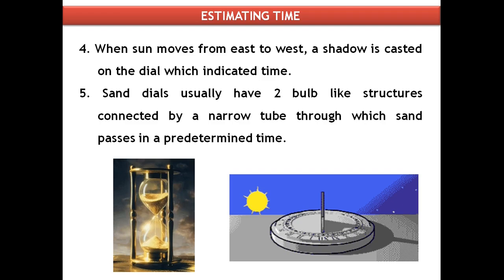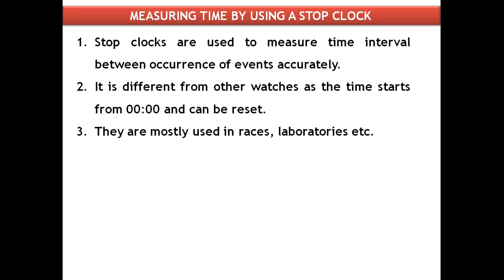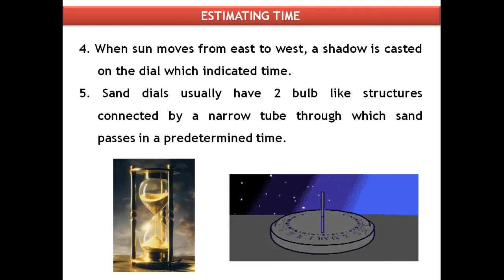Measuring the time by using a stop clock. Stop clocks are used to measure the time interval between occurrence of events accurately. It is different from other watches because time starts from zero, hours, minutes, seconds and milliseconds are also there, and they can be reset.